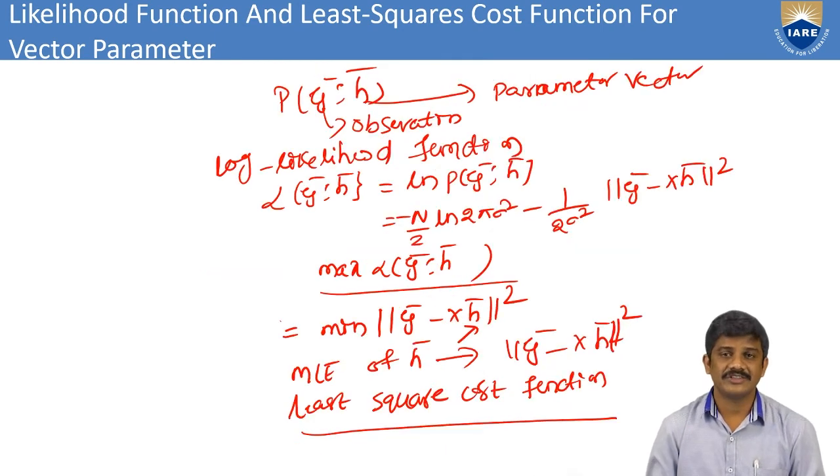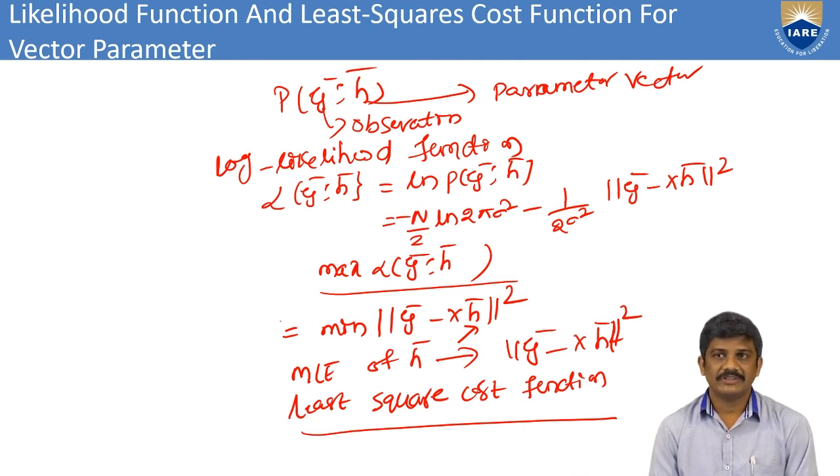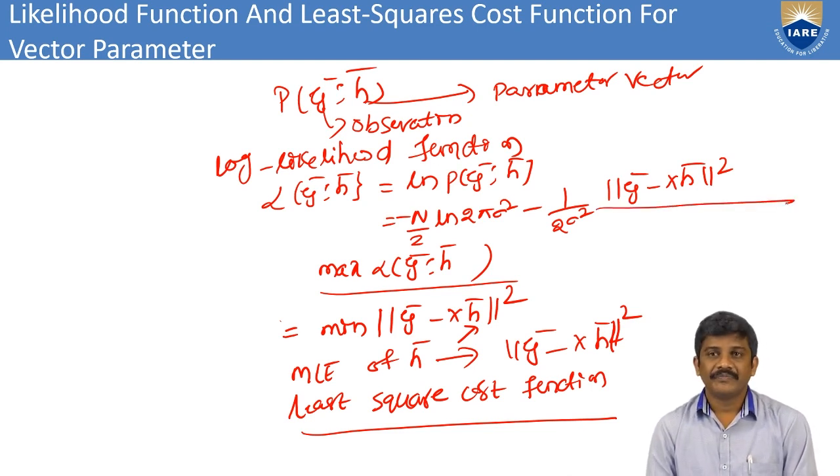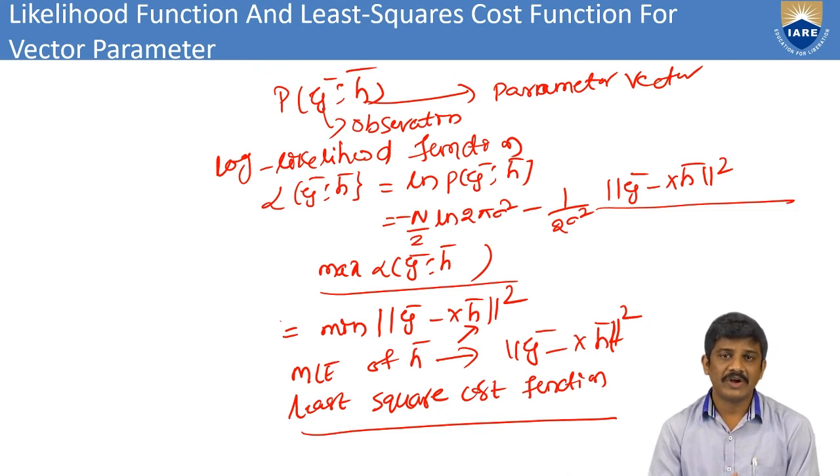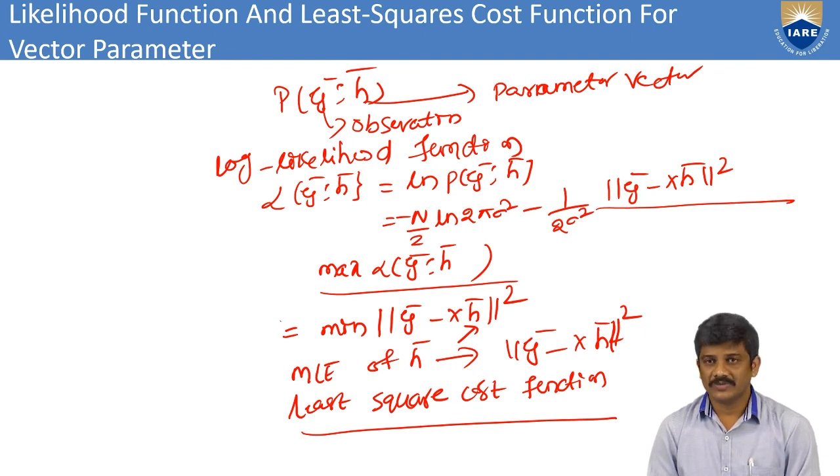From this one I can consider the log likelihood function. Once we have the likelihood function, we can go for the log likelihood function, where we take the natural logarithm, that is the natural logarithm of p of y bar given h. Then I can also simplify it as minus n by 2 natural logarithm of 2 pi sigma square minus 1 by 2 sigma square times that value. This value I can substitute here. From this one we can go for the maximum value and also the minimum value, then we have the maximum likelihood function of h bar.